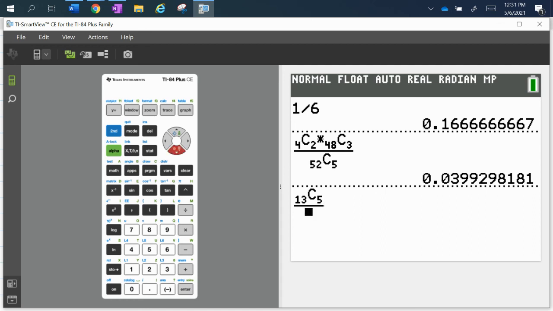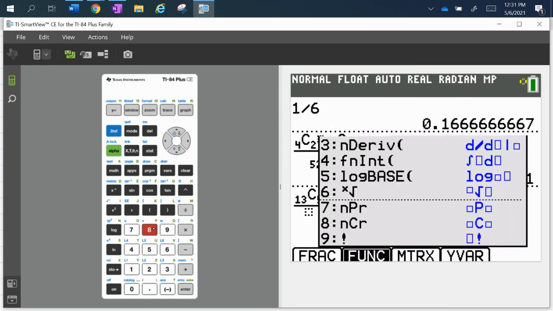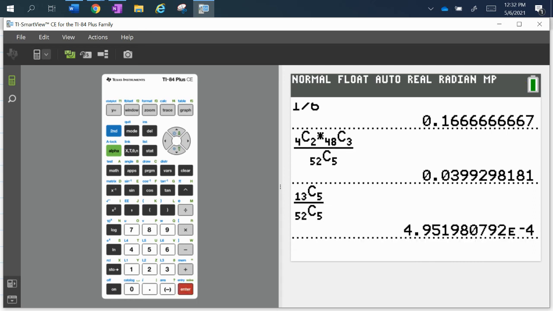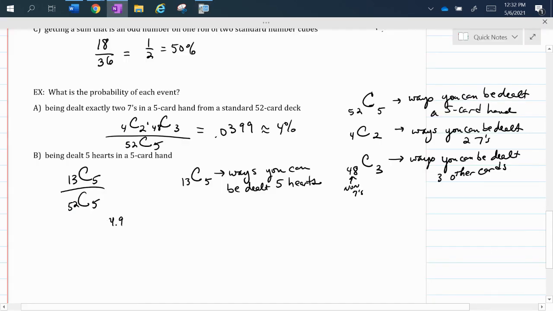And then out of the total number of possibilities, which is a combination of 52 choosing 5, that's how many ways I can be dealt 5 cards in general. And I get this: 4.952 times 10 to the negative 4th. That would be 0.0005, which is 0.05%.